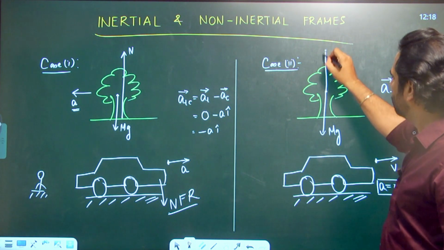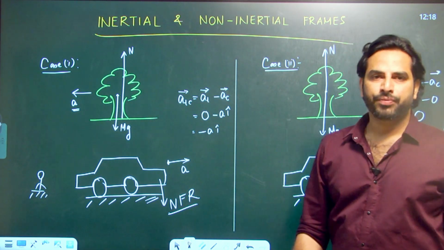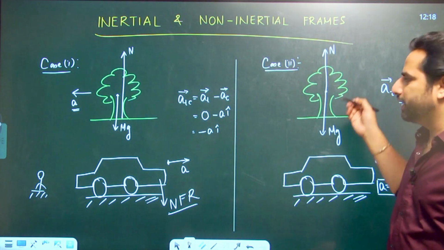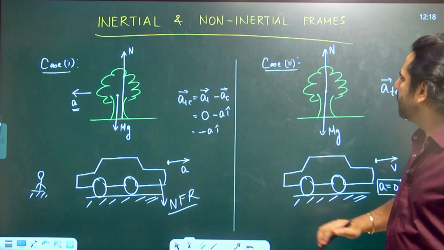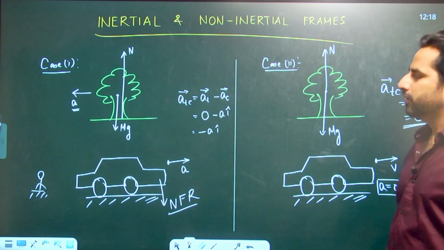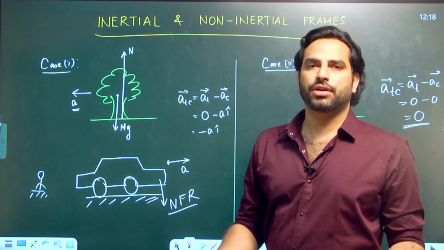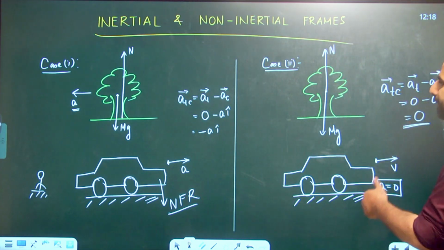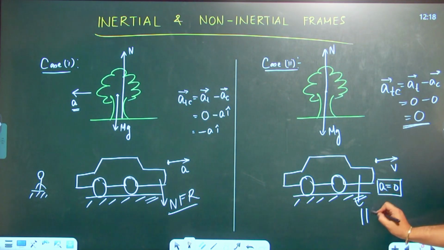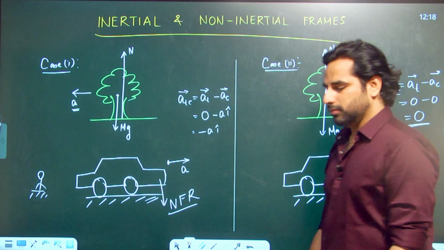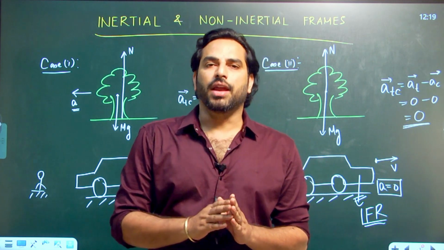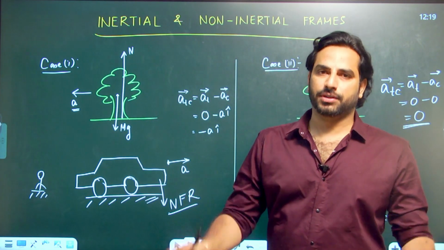As observed from the car now, there is mg downwards and N upwards. In the vertical direction, there is no motion, so net force is 0. So N and mg are balancing each other, that's perfect. Even in the horizontal direction, there is no force, there is no acceleration, so there is no net external force, and there is no acceleration produced. So Newton's first law and second law are working perfectly because this is an inertial frame of reference. So the point is Newton's first law and second law cannot be applied universally. There is a limitation.